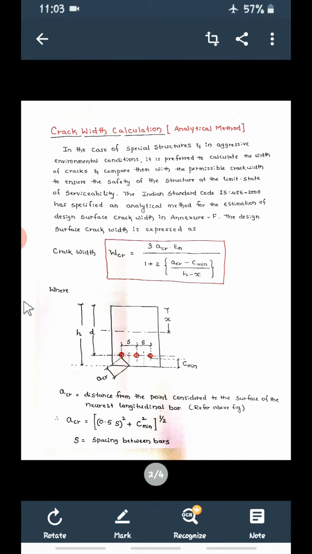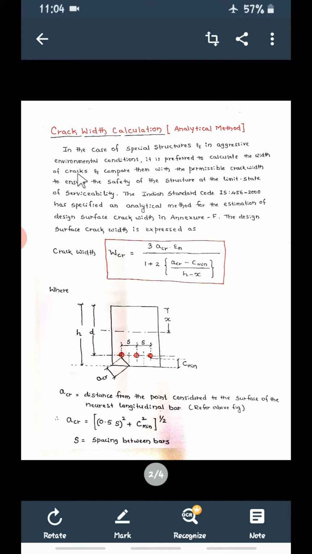Then how to calculate the crack width? First we are going to see the analytical method, or you can say the theoretical method, using formulas to calculate the crack width. In the case of special structures and in aggressive environmental conditions, like I said, in coastal regions, it is always better to calculate the width of cracks.